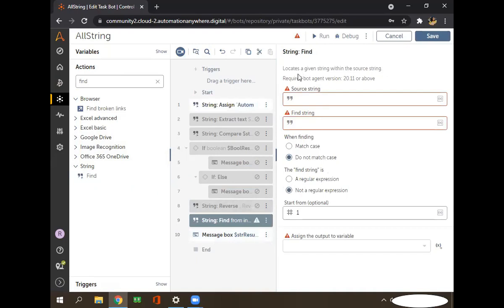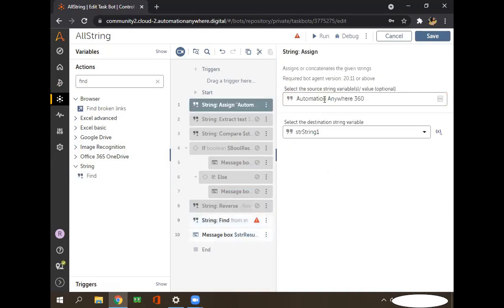It will give you the position of any particular word. Suppose I want to see the position of a word in this complete string, at what position it is located in this source string. For that we can use this find command.